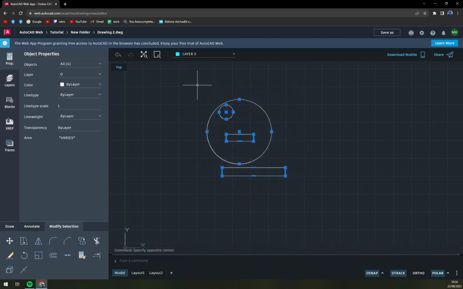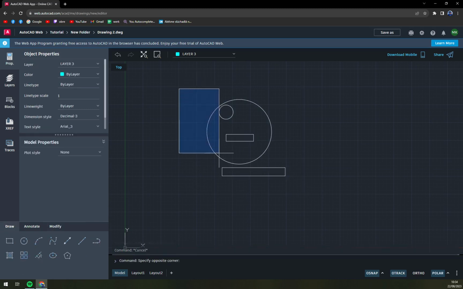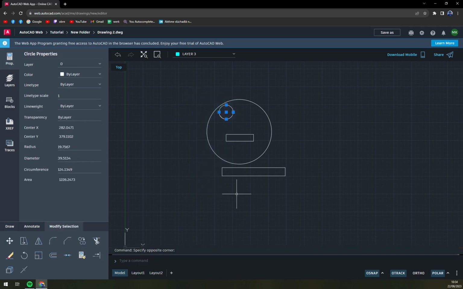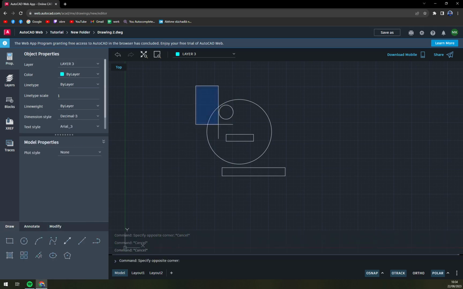But if you, for example, want to select only the small circle in the middle, you can do it as well. That's not a problem. But it won't really take all the other ones. So just the ones that are fully in the